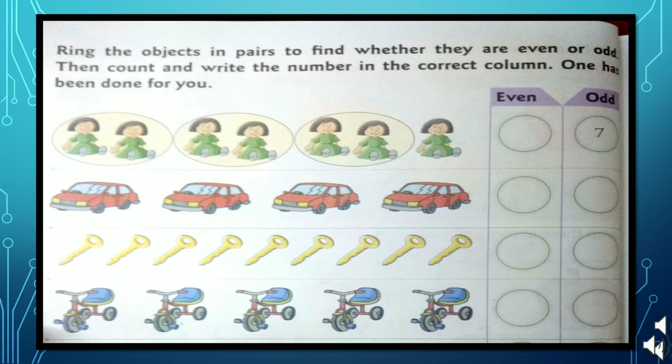Now we have 5 cycles. When we make pairs of these objects, 1 is left here. It means 5 cannot be fully grouped into pairs. 5 is an odd number.